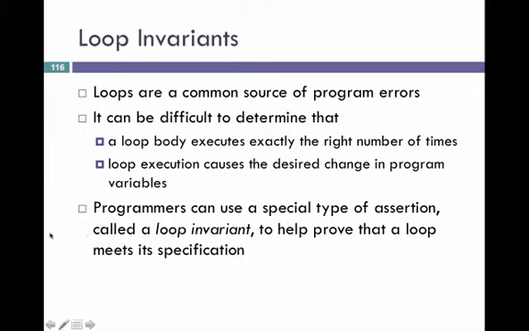Now, loops are a common source of program errors, and it's difficult to determine that the loop body executes exactly the right number of times, and that loop execution causes the desired change in program variables. So programmers can use a special type of assertion called a loop invariant to help prove that a loop meets its specification.